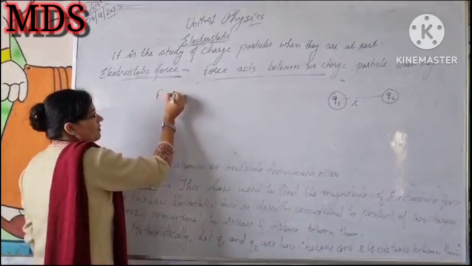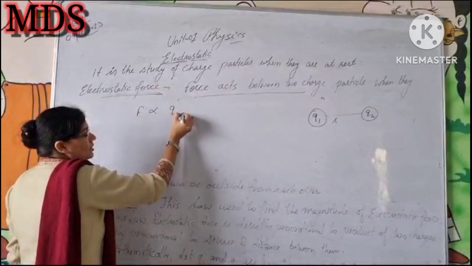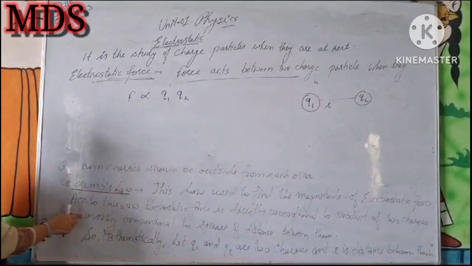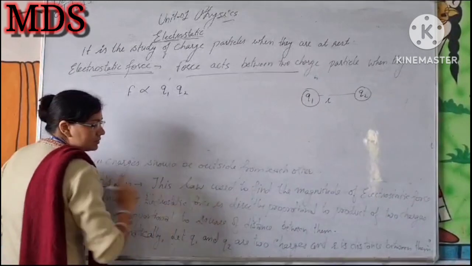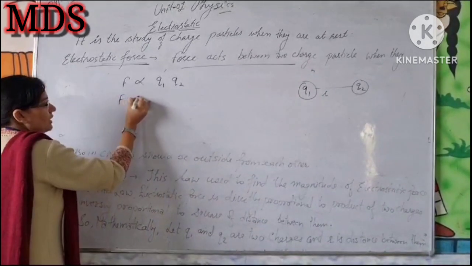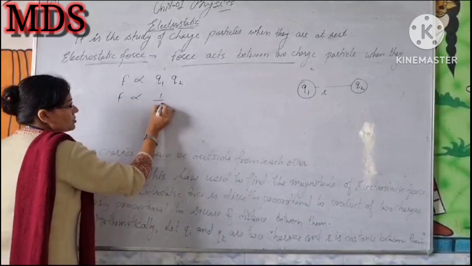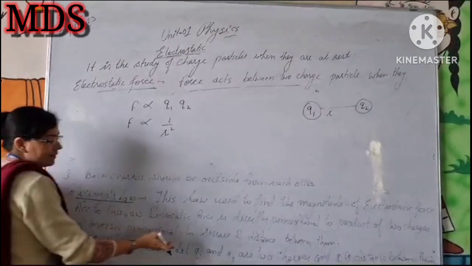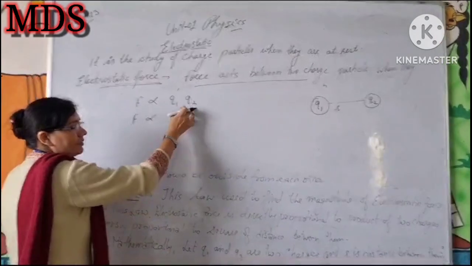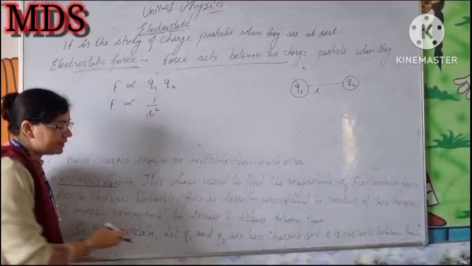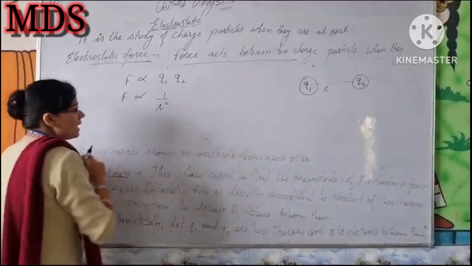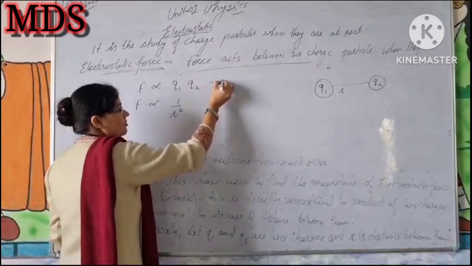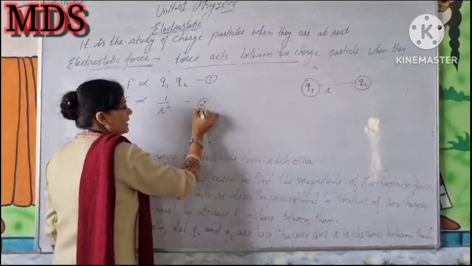So F is directly proportional to the product of the two charges Q1 and Q2, and inversely proportional to the square of the distance between them. So F is inversely proportional to r squared. Mathematically we can write it in this form. Here is the first equation and here is the second equation.